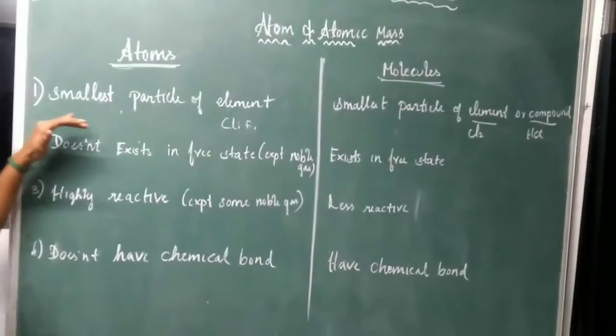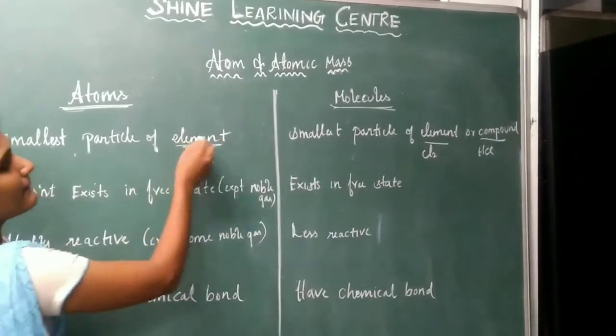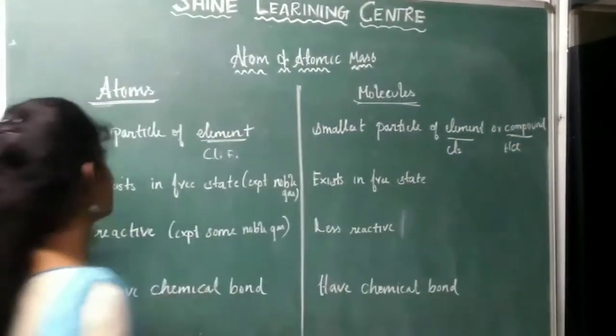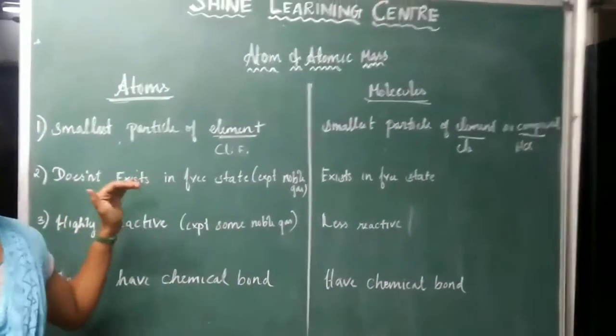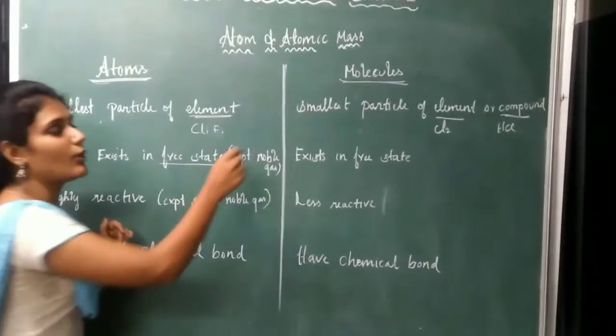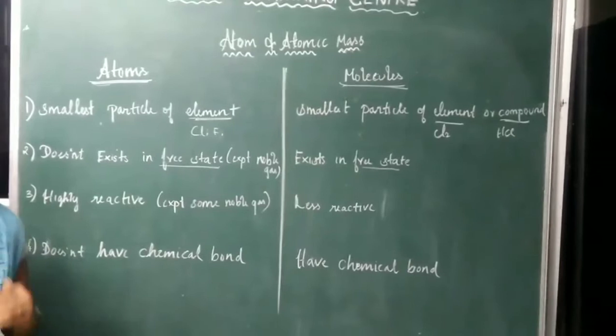So what is the first point? The atom is the smallest particle of an element only, but a molecule is the smallest particle of an element or a compound. Next, atoms cannot exist in free state, but molecules can exist in free state, either solid, liquid or gaseous state.